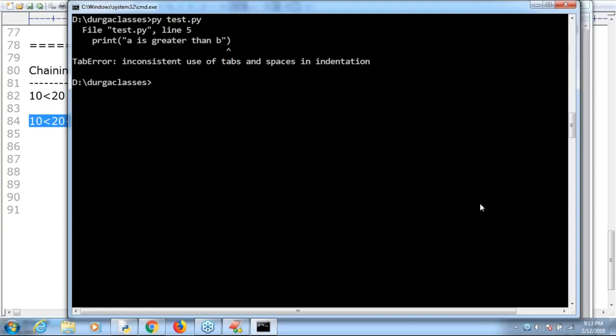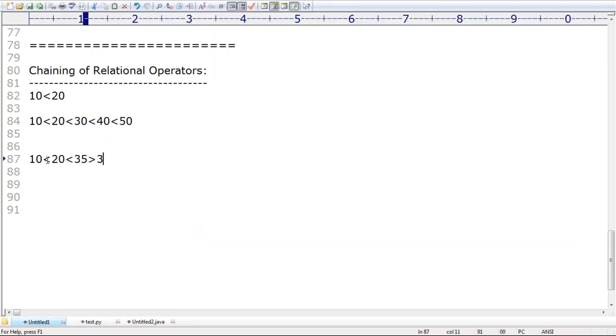Now, a student is asking, just a matter of one minute, please observe. Immediately you have to tell the answer. I'm not required to execute this code also. What output are you going to get by default? 10 less than 20, less than 35, greater than 3. First one, true or false? True. Second one, true or false? True. Next, 35 greater than 3, true or false? True. All the conditions seem to be true.